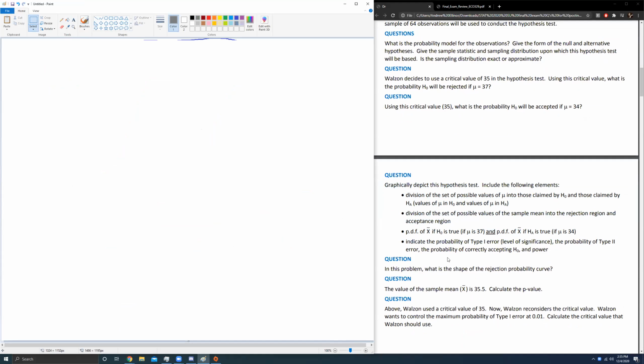In this problem, what is the shape of the rejection probability curve? Rejection probability curves are shaped different ways. Again, we talked about this yesterday in the session 3 practice session. We've got 3 possibilities, 1, 2, and 3. I'm going to go down a size here, a couple sizes. The rejection probability curve looks like this if it's left-tailed, like this if it's right-tailed, and like this if it's two-tailed. So let's make it look more like, there we go.